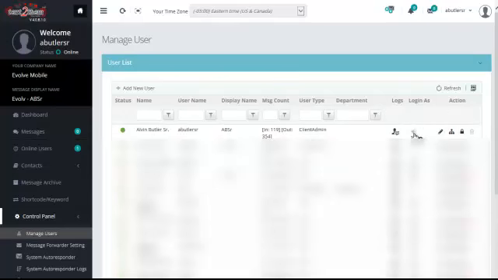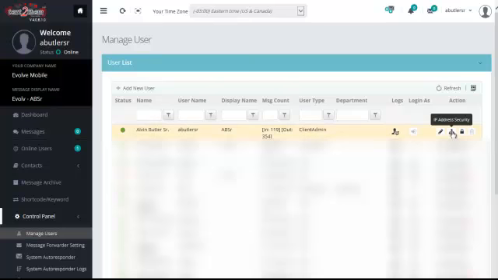The login as a client admin, you have the ability to log in as a user to look at that user's file. Again, this is specifically for client admin. You can go in and edit the user information. This is the IP security information.